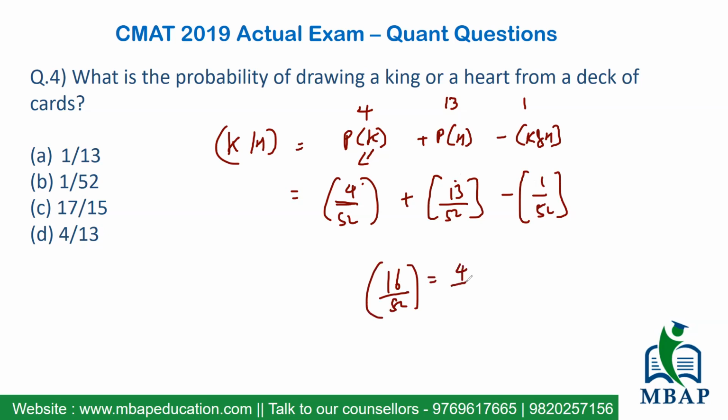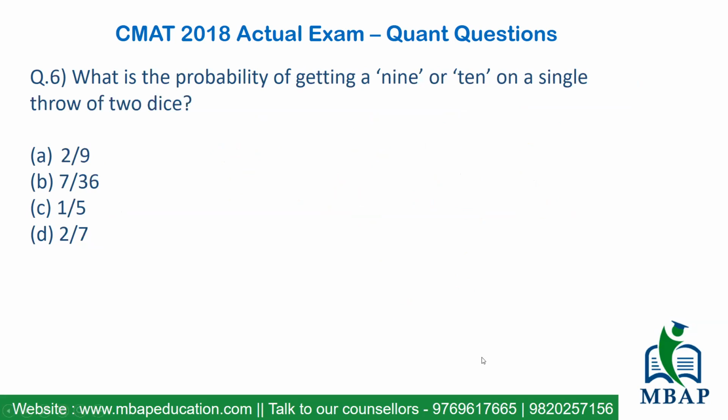Clear? So 4 times 4 is 16, 4 times 13 is 52. So my final answer for the probability of king or heart getting selected will be 4 upon 13. And that's my option number D. Very well, you have tackled this question also. Not a difficult question for you to crack.